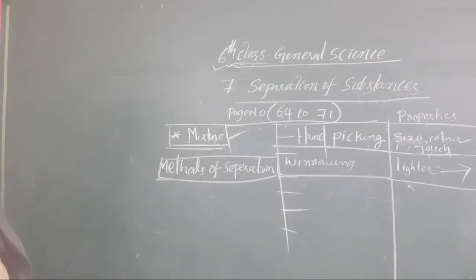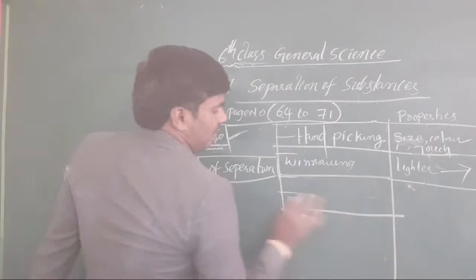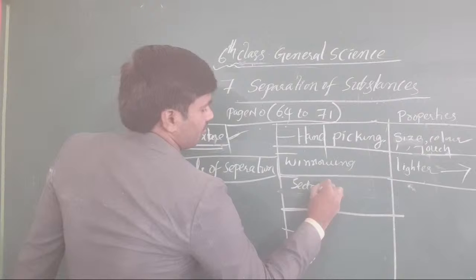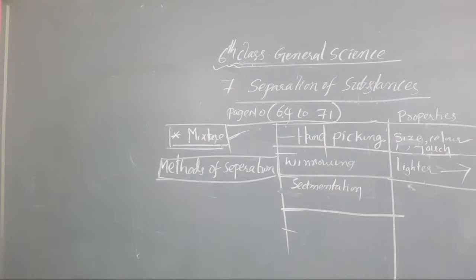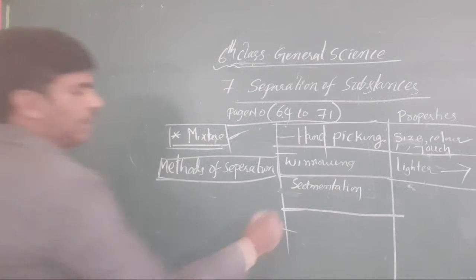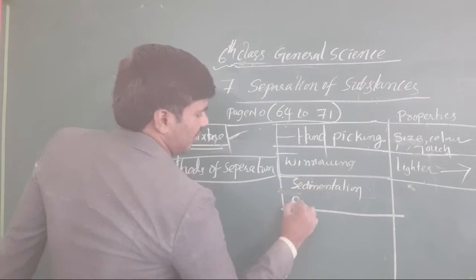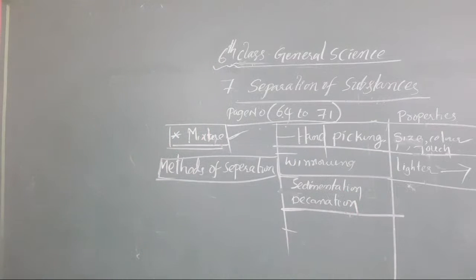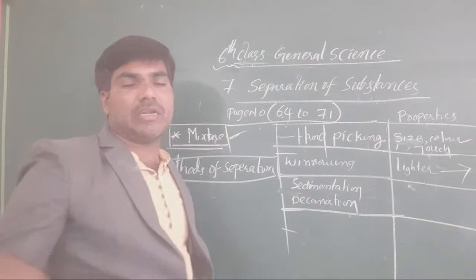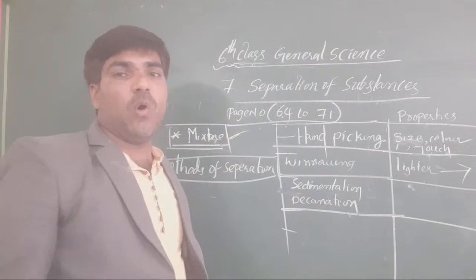Next, after winnowing, we take sedimentation and decantation. Next one, what do we take? Sedimentation. And the next is decantation also. Both of these two things, sedimentation and decantation. In sedimentation, whatever heavier particles are added to the liquid go to the bottom.